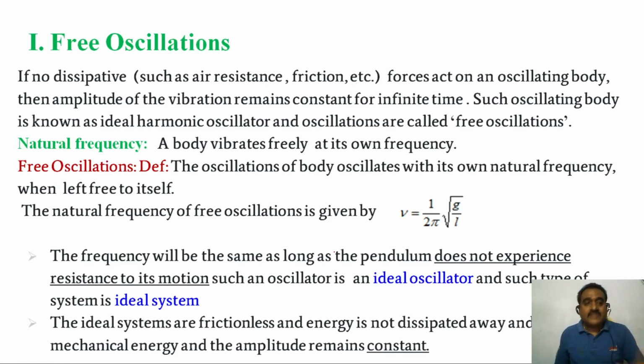What I am saying is, if no dissipative force acts on the body, then the amplitude of the body's vibration remains constant for infinite time. Such an oscillating body is known as an ideal harmonic oscillator, and the oscillations are called free oscillations.